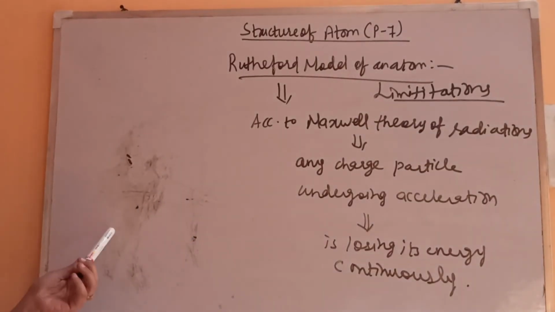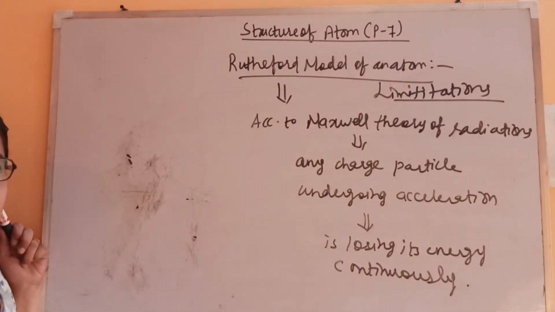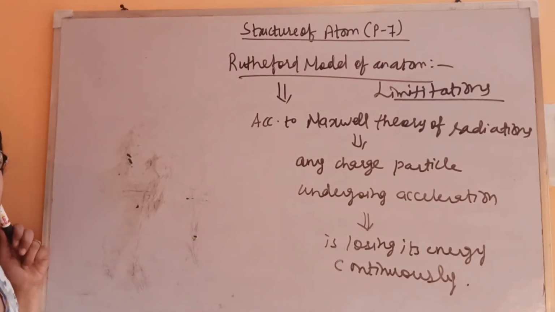But this is not the case. If the electron keeps on losing its energy, then what will happen? Finally it will just fall into the nucleus, but this is not the case.